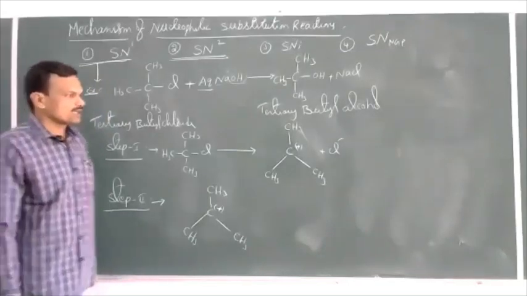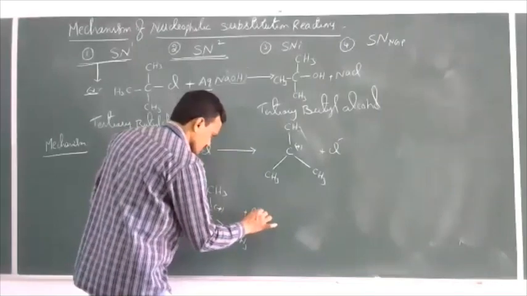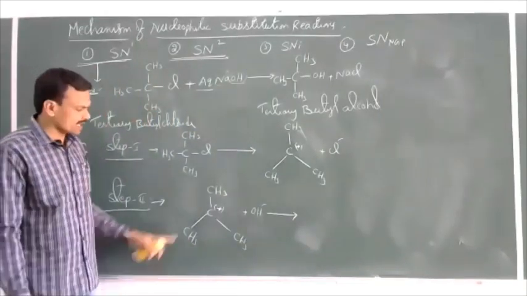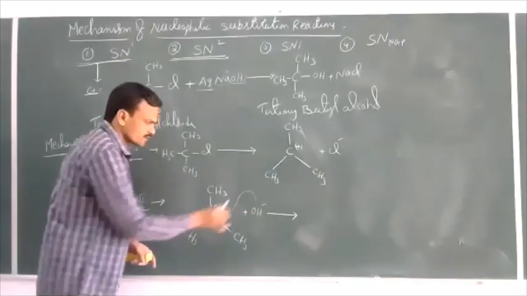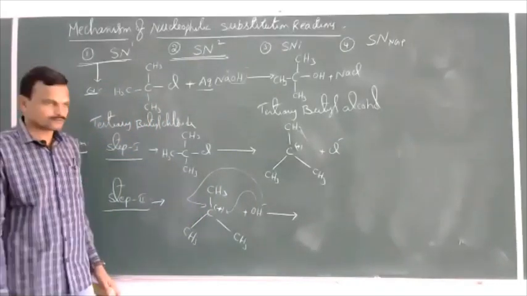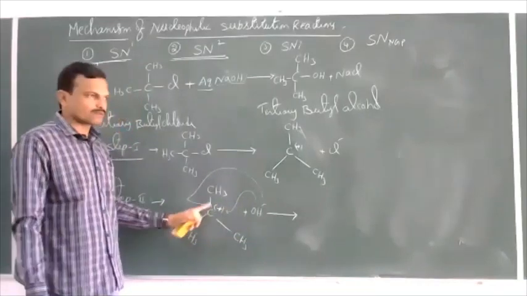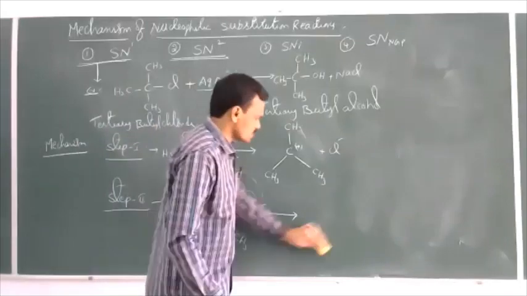Now here, the OH minus can attack in two ways. The nucleophile OH minus can attack this carbocation either from the front side or from the rear side. Two possibilities are there. The nucleophile OH minus attacks the carbocation from either side and gives a mixture of two products here.